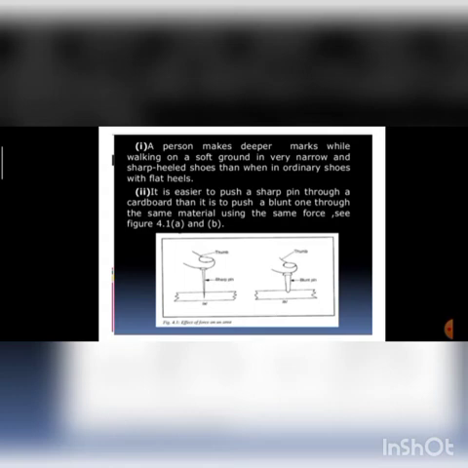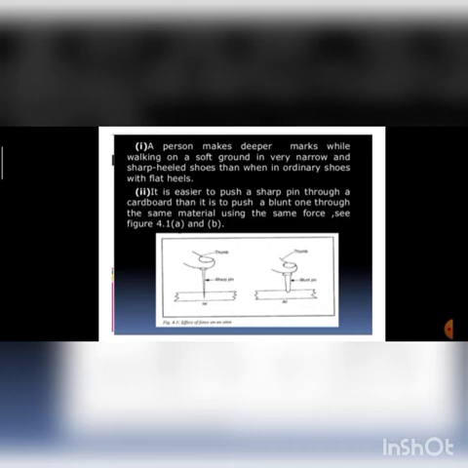Then your activity is also there on page number 48. First we will discuss on what factors pressure depends. Pressure depends on force and area. If more force is applied, more pressure will be produced. But how is it related to area?